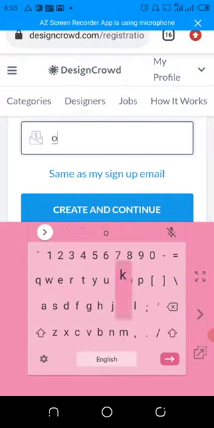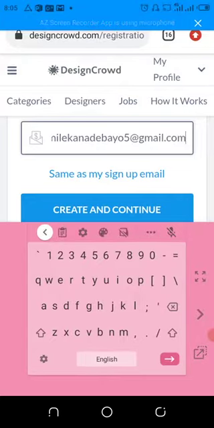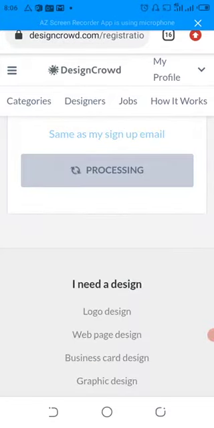I'll be using my Payoneer account. You can also choose your PayPal account, but I'll be using my Payoneer account. So payment.